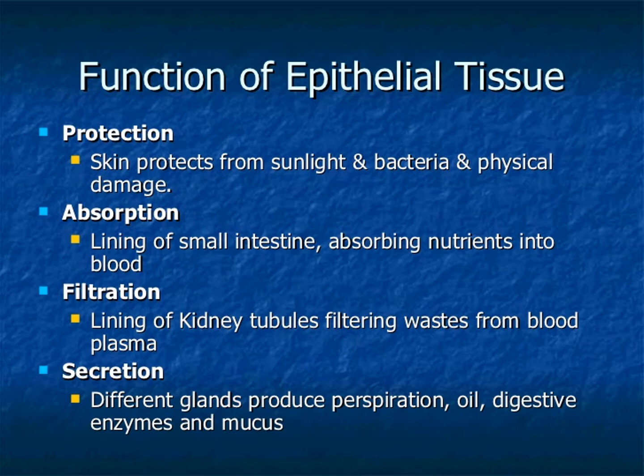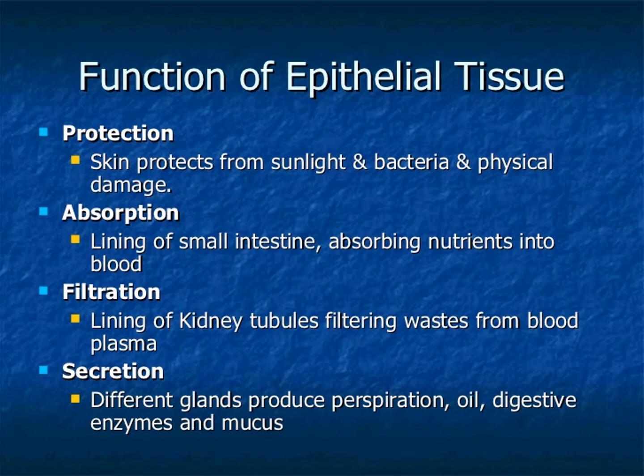There are two types of epithelial tissue: simple epithelium and compound epithelium. Like animal tissue, which we studied as simple tissue and compound tissue, epithelium also is simple epithelium and compound epithelium.